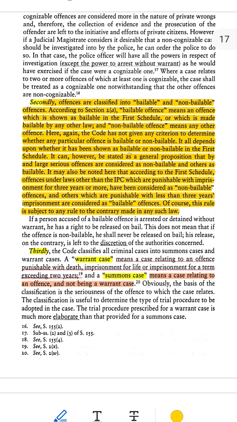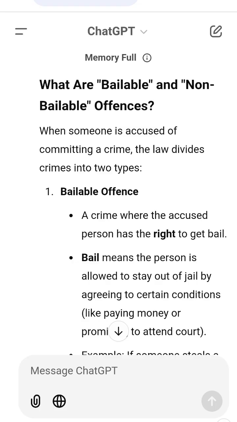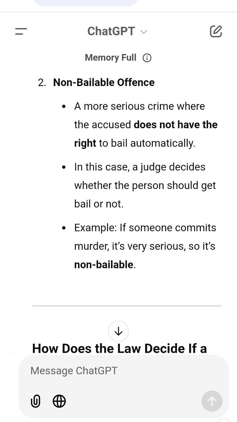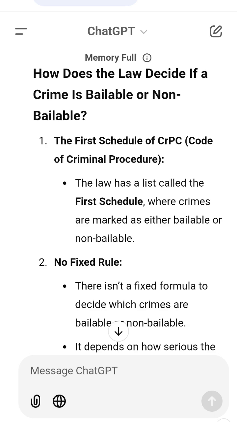Comparison, bailable versus non-bailable offences. Bailable offence: less serious crimes, the accused has a right to bail. Example, petty theft, public nuisance. Non-bailable offence: more serious crimes, bail depends on the judge's decision. Example, murder, rape, kidnapping.